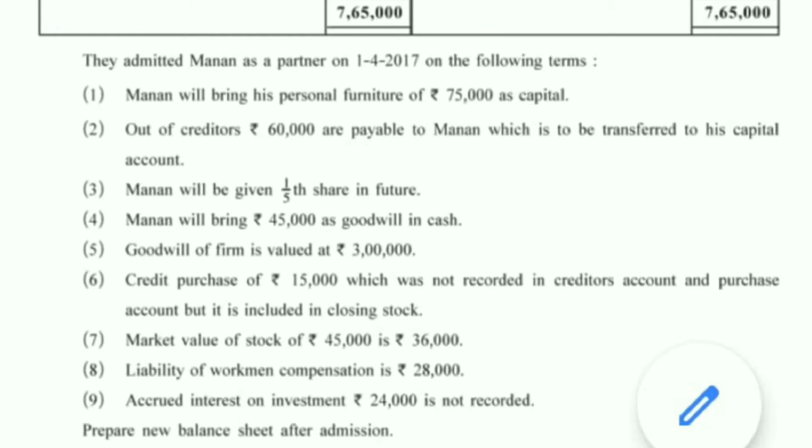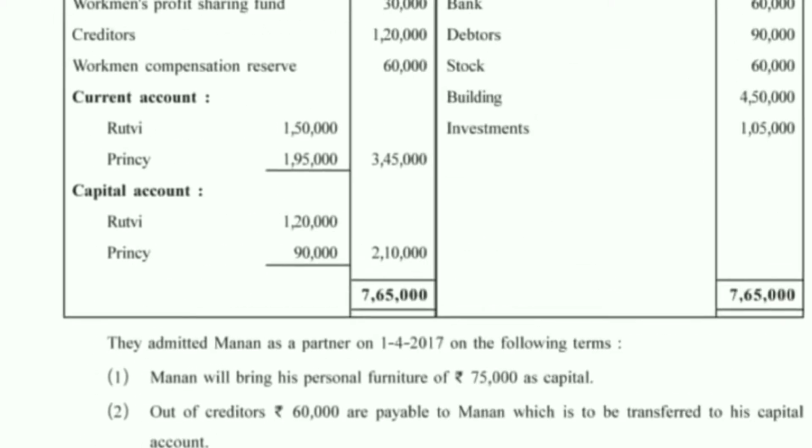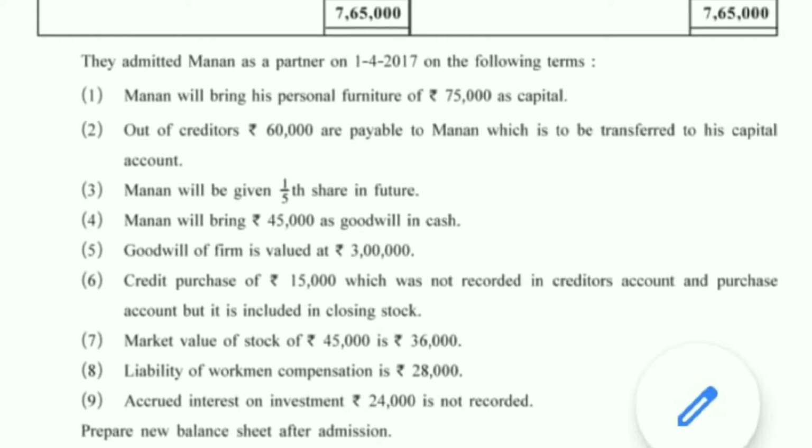Liability for workmen compensation is rupees 28,000. In the sum itself, it is given as 60,000. As you can see, the sum 60,000 is given. Now it has become 28,000. The liability decreased. So this 28,000 effect we will give on the liability side, and the remaining 32,000 we will distribute among the partners. In current account credit side, we will write by workmen compensation fund. The remaining 32,000 we will distribute in the old ratio 5:3, 20,000 and 12,000.